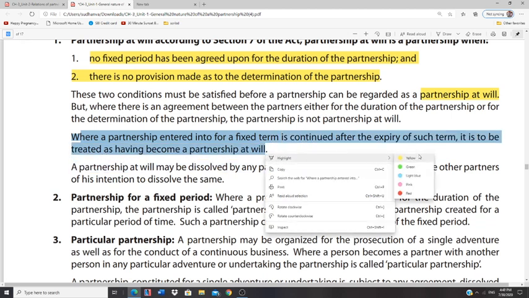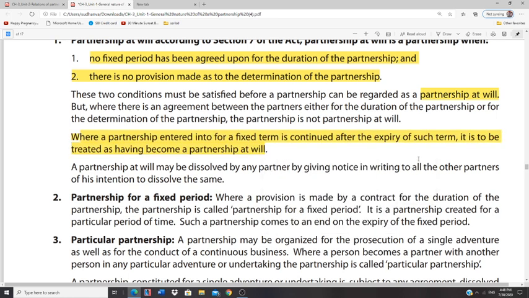What do you mean by that? If a partnership has been entered into for a fixed term, that is, the duration has been defined, and that particular duration has been completed, and after completion of that fixed term they again incorporate another partnership firm, even in that case it is to be treated as having become a partnership at will. Mind you, in the first definition, it says if no fixed period had been agreed for duration and the partnership is not determined, then it is called partnership at will.